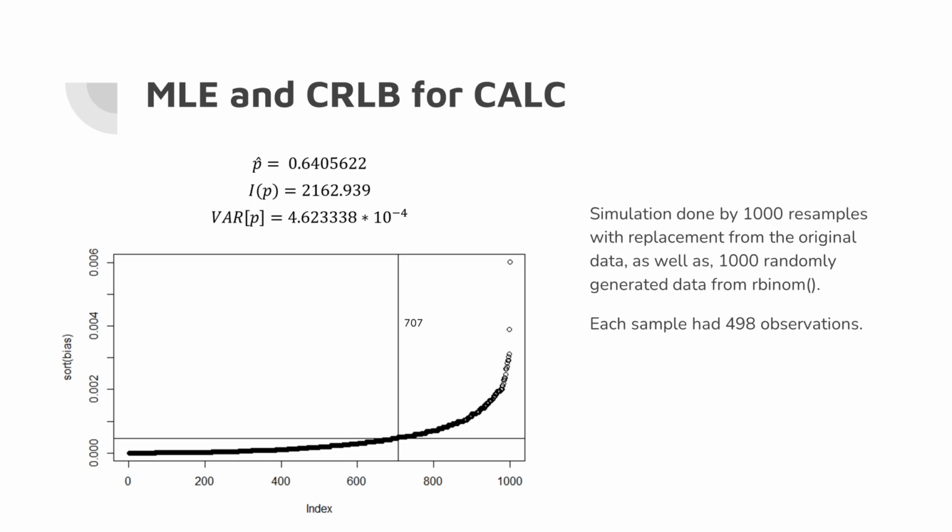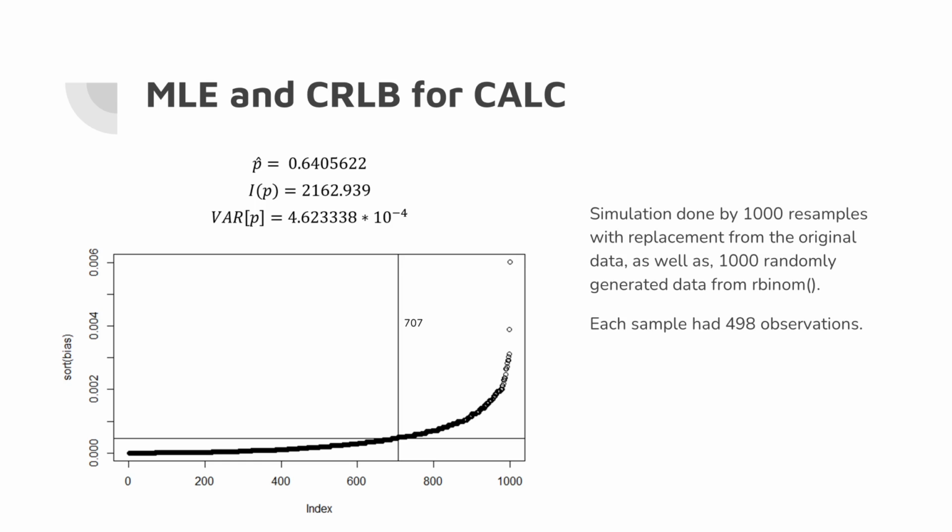Performing the maximum likelihood estimation and the CRLB, similarly as with the FABC variable, we obtain an estimated proportion of 0.64 and a variance of 4.62 × 10^-4. And plotting the variance as a threshold, we can see that 707 of the 1,000 resamples is below the line.